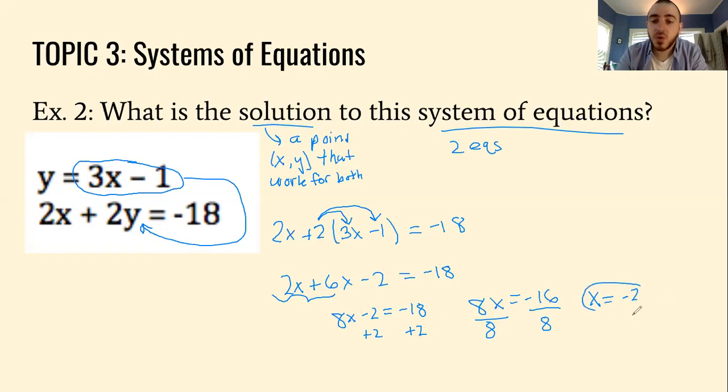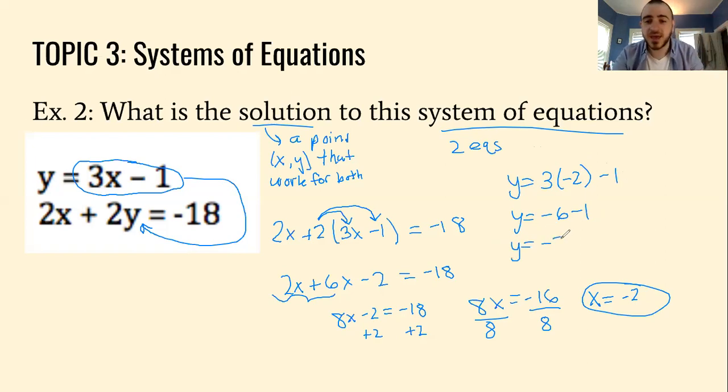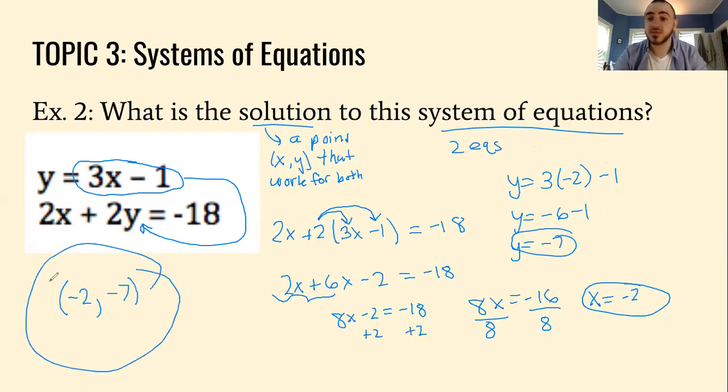Great. So now that I have my x, I'm going to plug in the number for x into one of the equations and then solve for y. I'm going to do the easier equation, which is the top one. So we'll do y equals 3, and I know that x is negative 2 now, so I'll write that in parentheses, minus 1. So 3 times negative 2 is negative 6, and then if you subtract a negative number, it's going to be more negative, so negative 7. So your answer should always be in point form. So you're going to write the x-coordinate first, negative 2, and then the y-coordinate, negative 7. So this is your final answer for substitution.